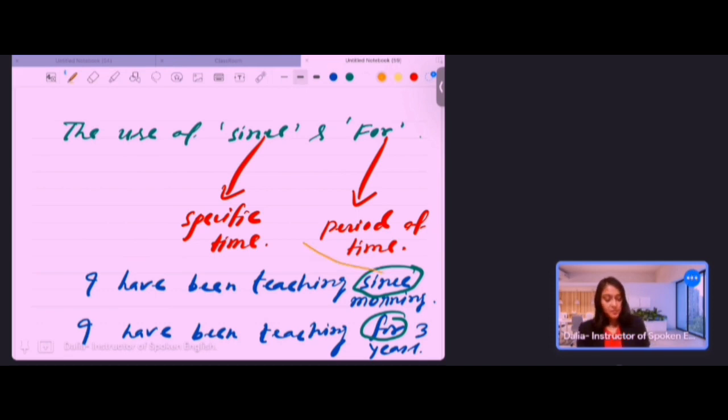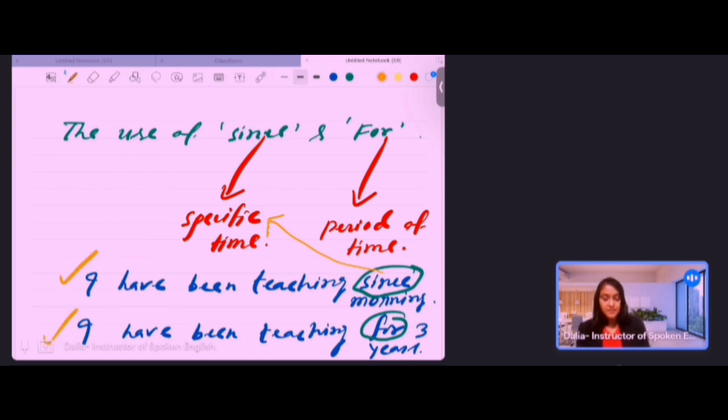When I'm saying that I have been teaching since morning, that means in the morning I had started teaching, I'm still teaching. I have not finished my teaching yet. I don't know when I'll finish my teaching, but I started exactly in the morning, a specific time. So since we can use for specific time, like it has been raining since afternoon, it has been raining since evening. Okay, all right, clear?